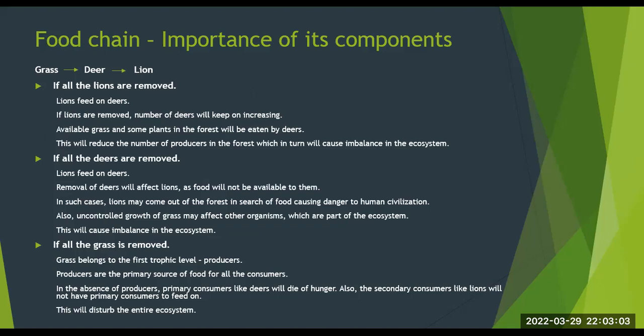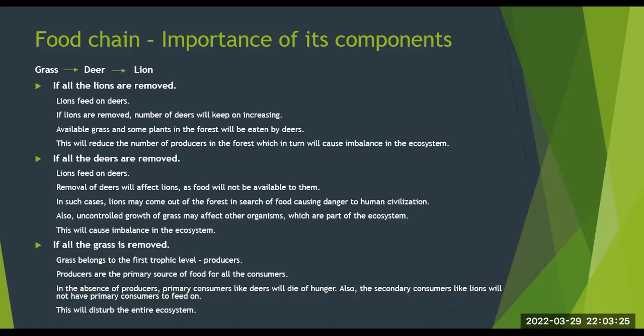Here we are going to discuss the importance of components of a food chain, for which we will consider a simpler food chain, that is grass, deer, and lion. Here we will discuss importance of each component like grass, deer, and lion.